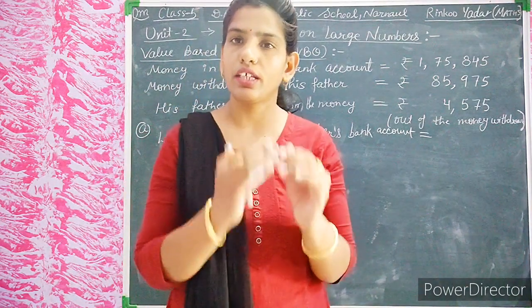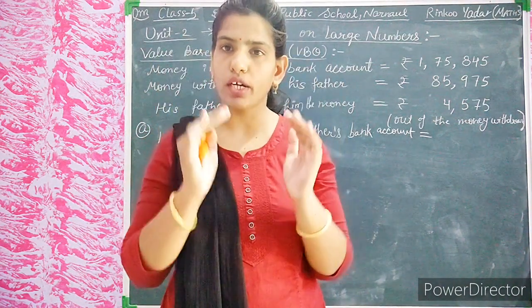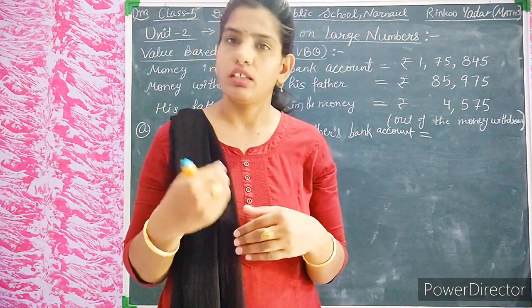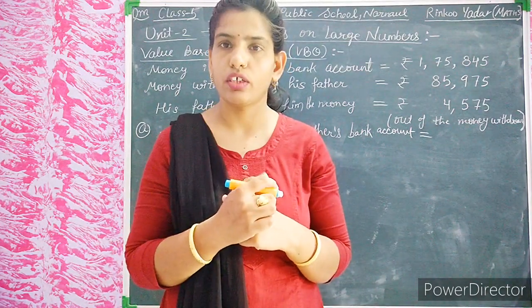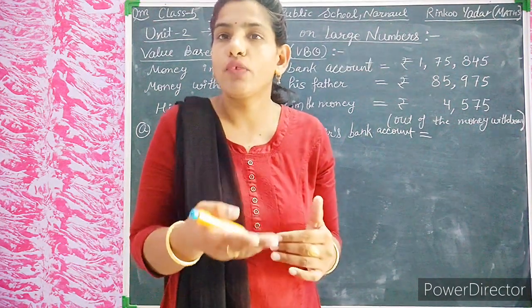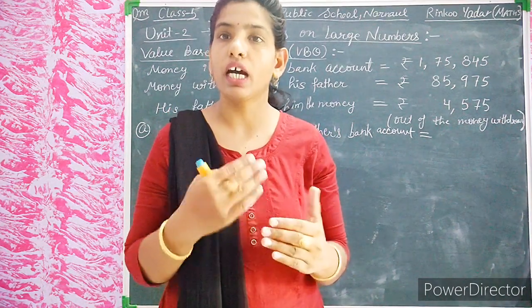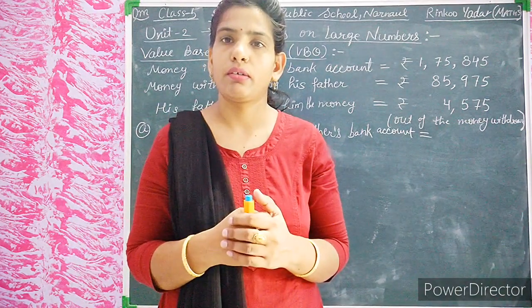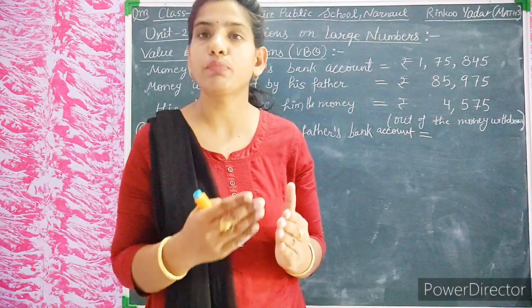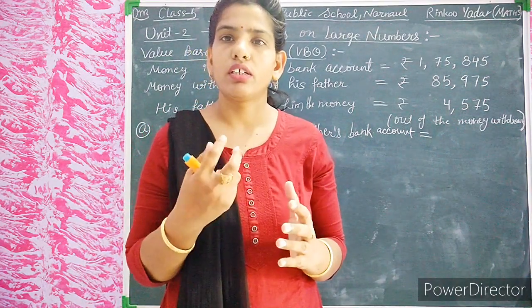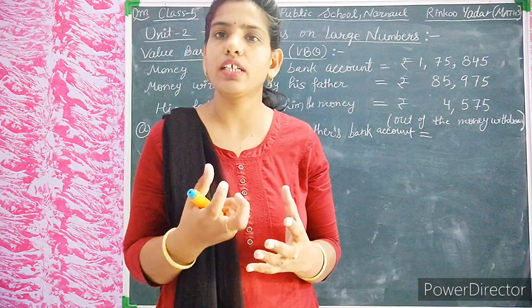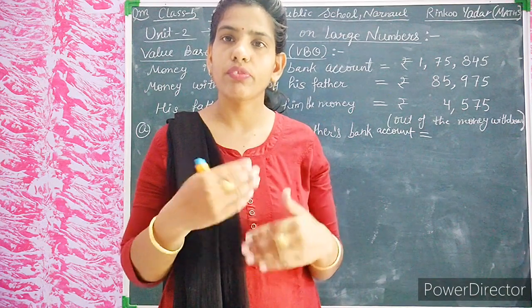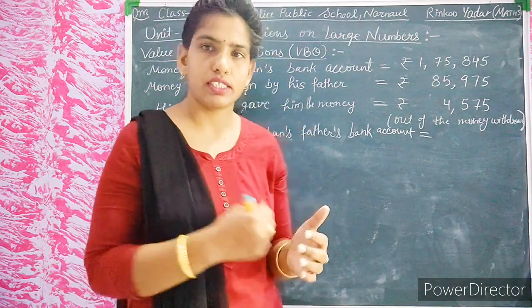Read it carefully and note down the points: how much money Rohan's father has in his bank account, how much he has withdrawn, and how much money was given by his father to Rohan. And for which purpose, what value is reflected here, we have to remember.